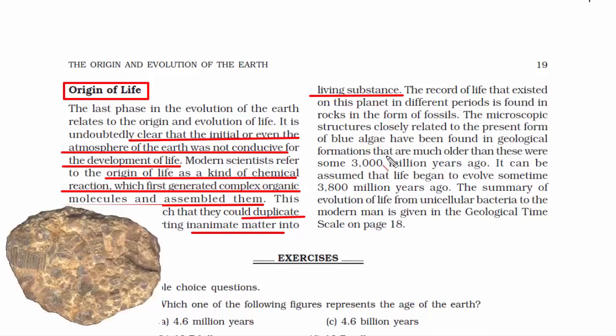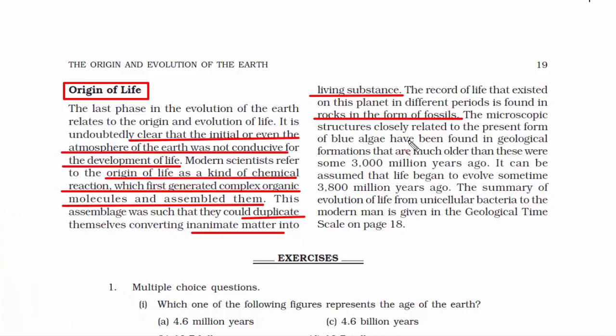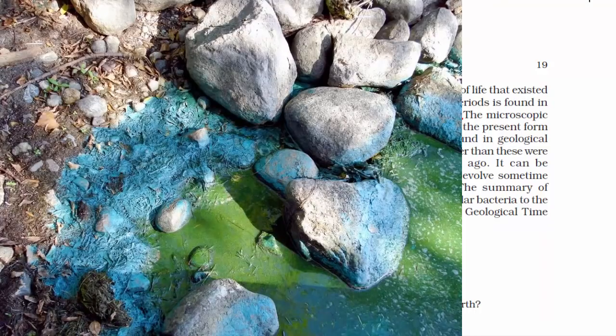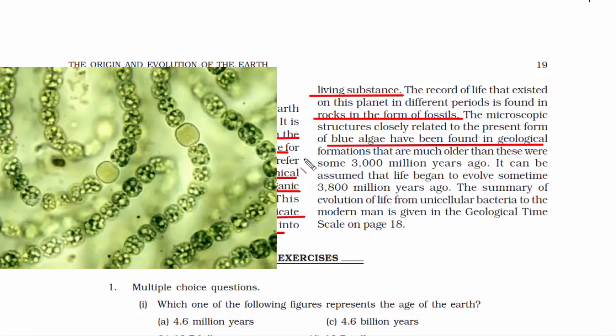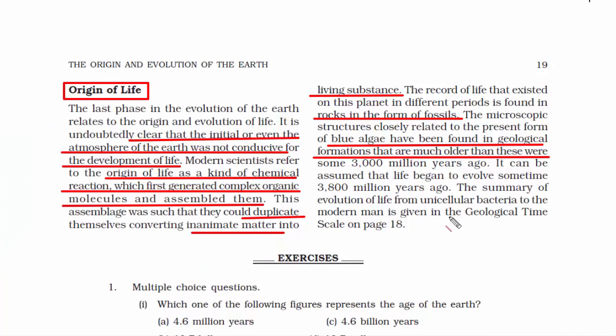So when you look at a rock, you'll find fossils in it. Fossils are the remains of dead animal and plant organisms. Hence, when we look at a rock, the record of life that existed on this planet can be seen across different periods. When you look at blue algae, which is found in lakes and water bodies, and look at the microscopic structure closely, you will find that these formations are present in rocks that are much older, some 300,000 million years ago. And that is how we can assume that life began to evolve sometime 3,800 million years ago.